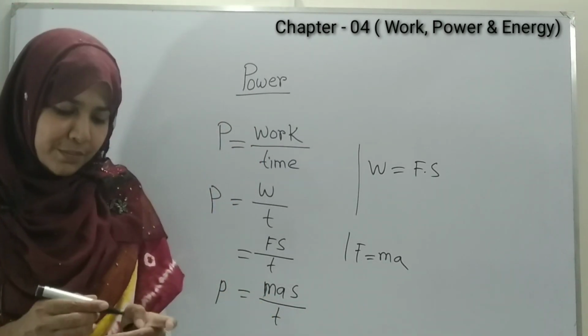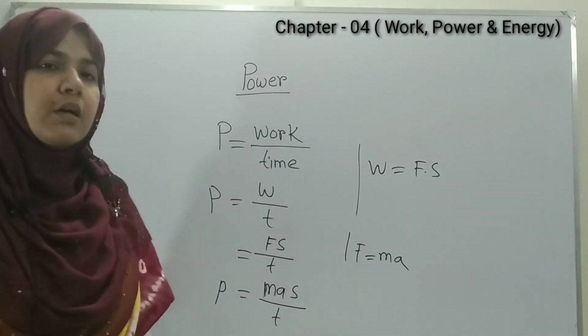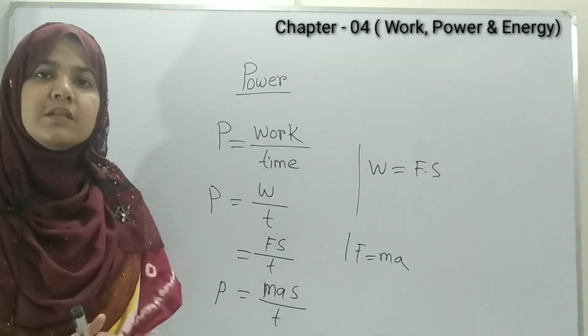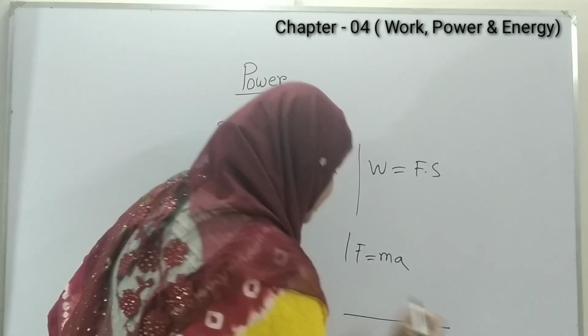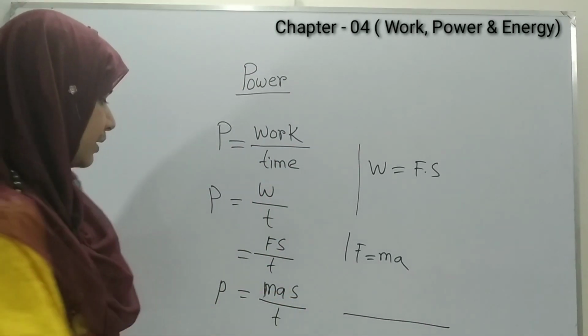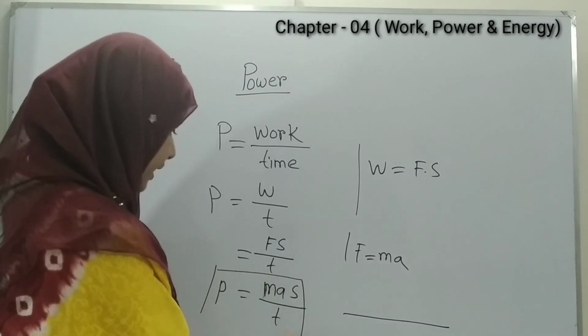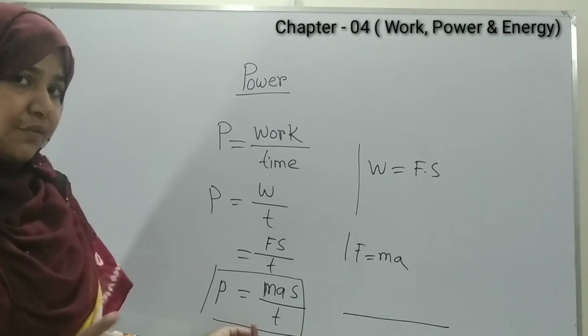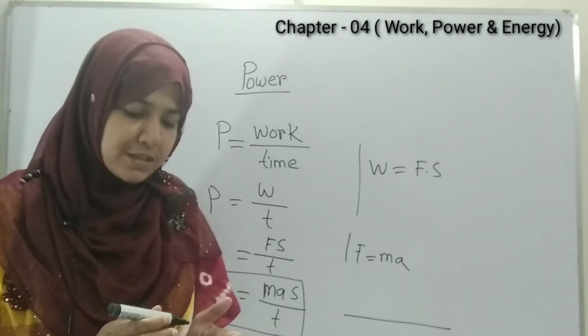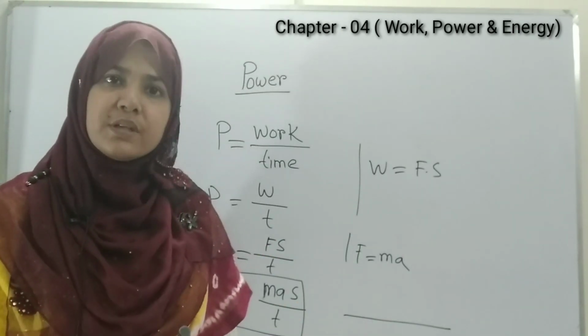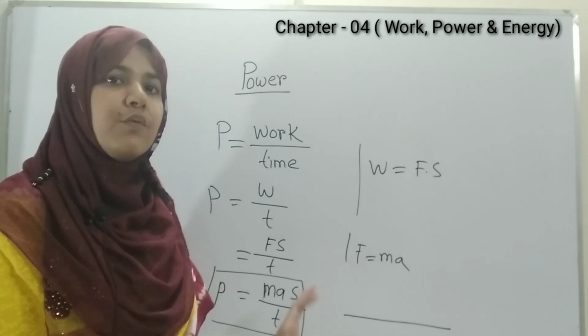So always remember that when a person does the work in horizontal direction or on the road, then we use this formula, that is P equals mas by T. But if a person does the work in vertical direction or a work is done by acceleration due to gravity, then this formula will be changed.